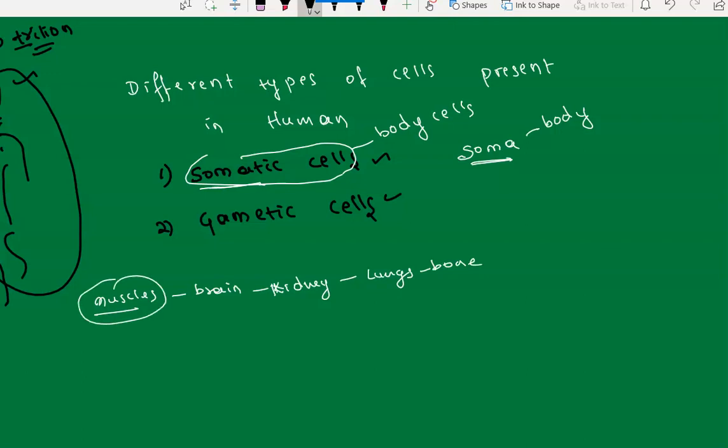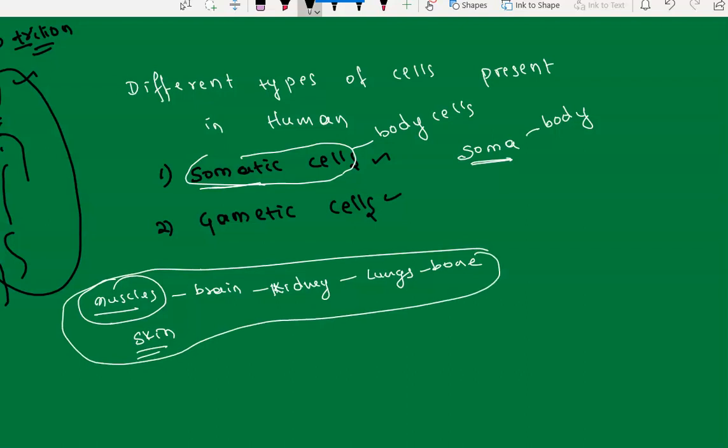See here, different types of cells are there in muscles, the cells present in the skin. All of these cells are called body cells. They help in the development, they help in the growth of the body. That's it. The function of the somatic cells is that they help in the growth of a body.